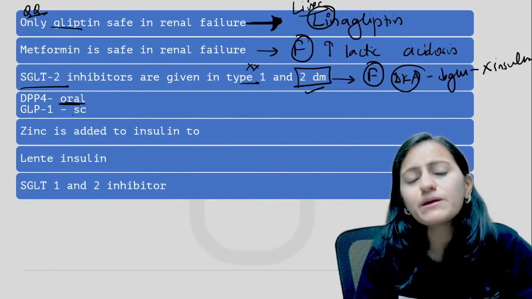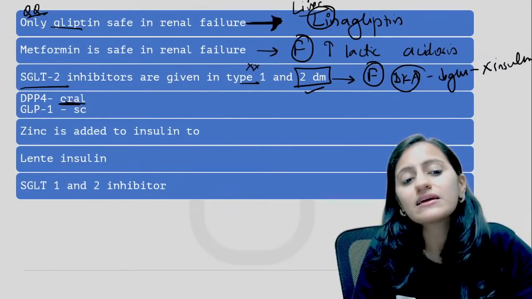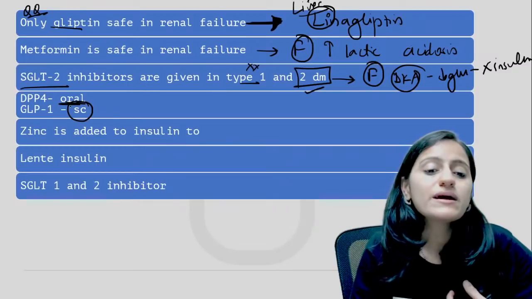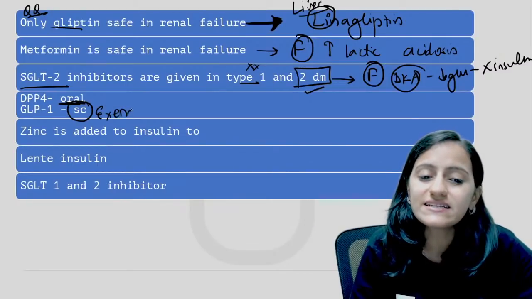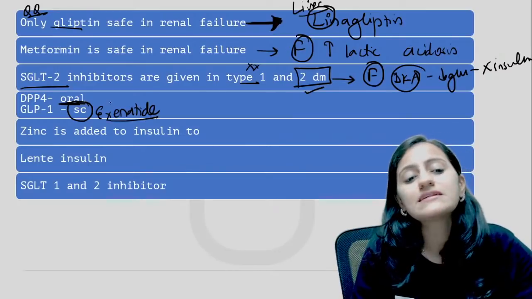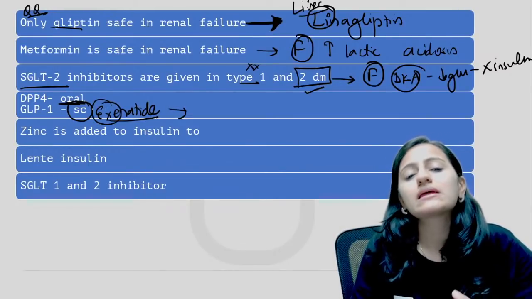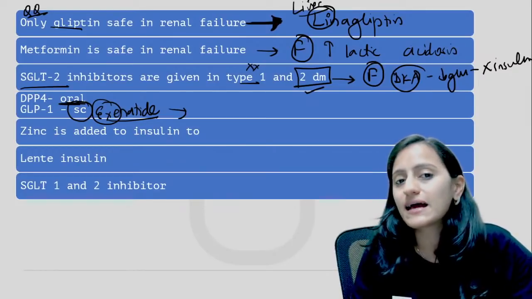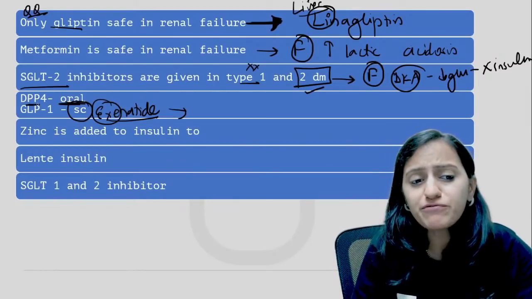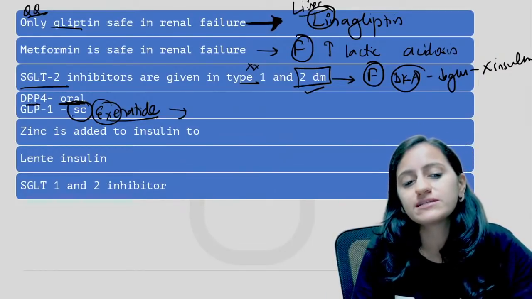Remember, your DPP4 inhibitors are given orally. GLP-1 analogs, that is exenatide, that is given subcutaneous. What are the side effects we saw with exenatide? Pancreatitis, medullary thyroid cancer. DPP4, we saw nasopharyngitis.